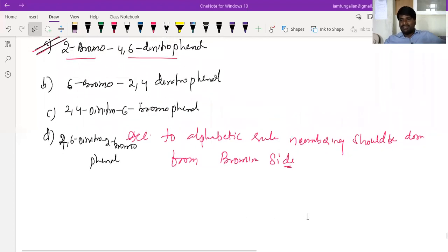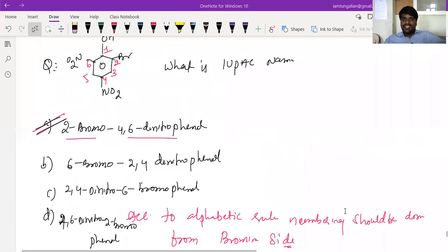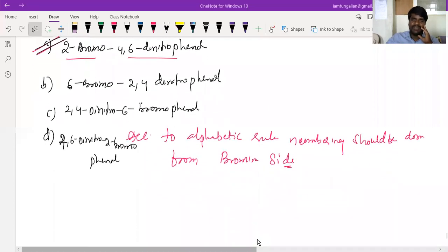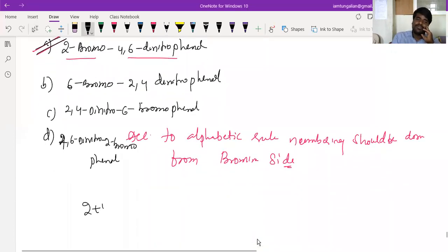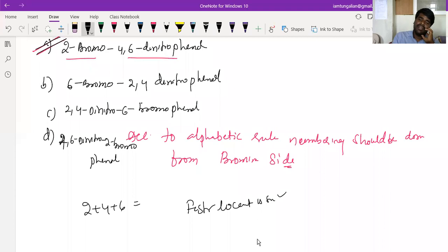Beta, your lowest locant is the same. However you take, numbering will be this one only, beta. 2 plus 4 plus 6 only it comes, however you take. Here the first locant is the same, and the lowest sum is also the same. Then I am going by the alphabetic rule. Is that clear?